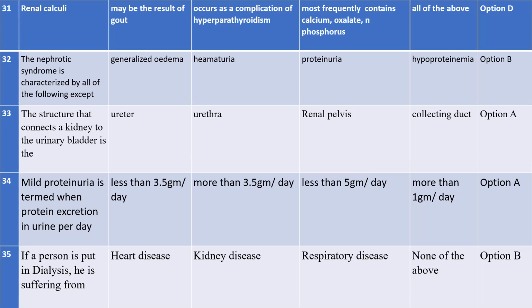These are all numerical values that you just need to know, like how many ml of excretion is called anuria, and if you excrete less than 400 ml, what is that term? Oliguria, all this. If the amount of protein that you excrete in your urine is less than 3.5 gram per day, then you can consider that a person has mild proteinuria. So don't forget this 3.5 gram. Will you forget?